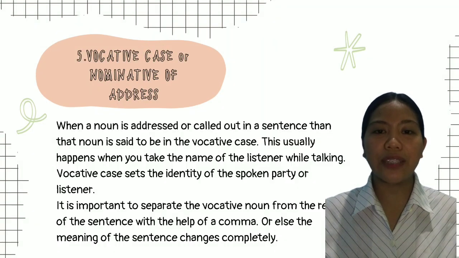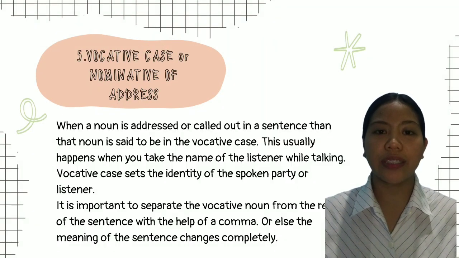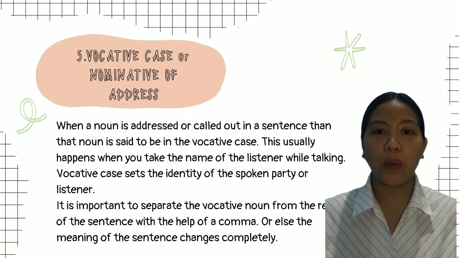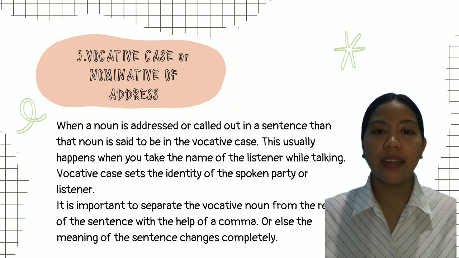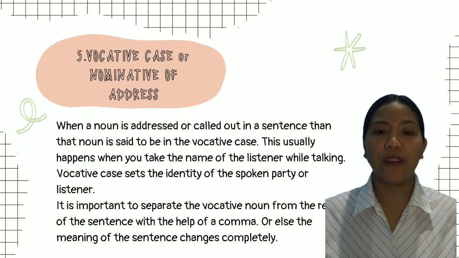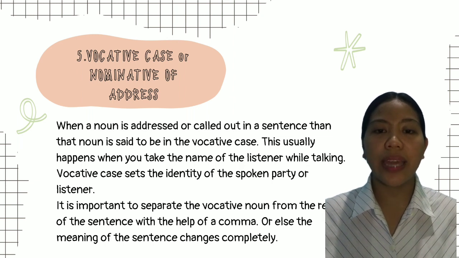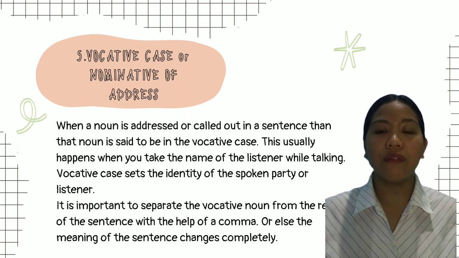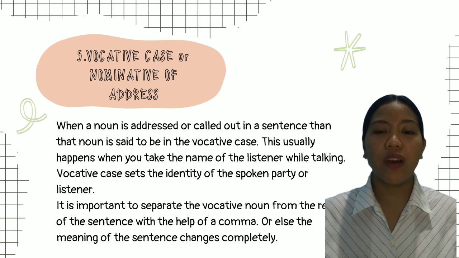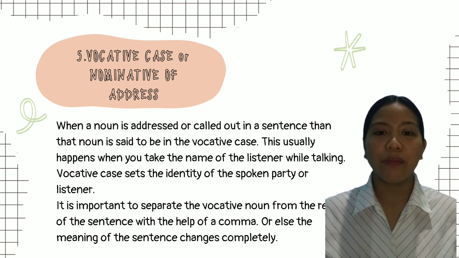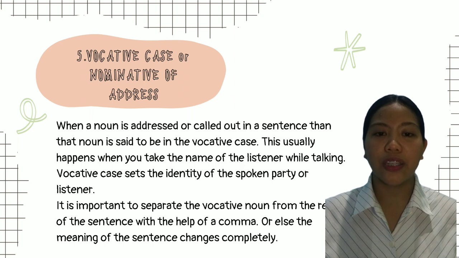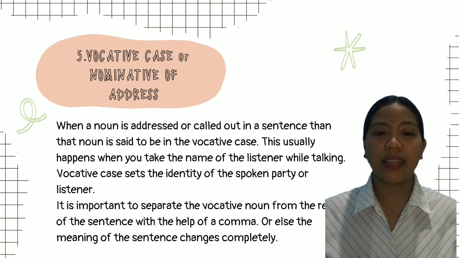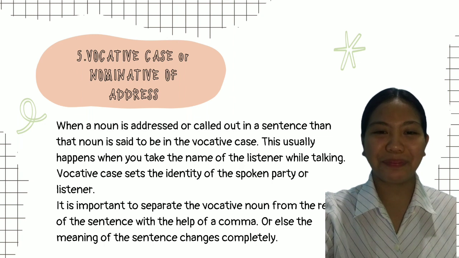Fifth, we have the vocative case, or nominative of address. When a noun is addressed or called out in a sentence, then that noun is said to be in the vocative case. This usually happens when you take the name of the listener while talking. The vocative case sets the identity of the spoken party or listener. It is important to separate the vocative noun from the rest of the sentence with the help of a comma, or else the meaning of the sentence changes completely.